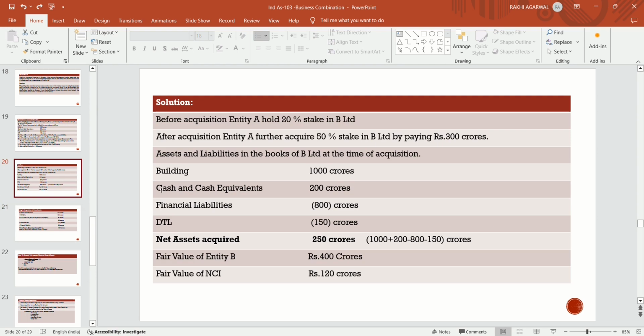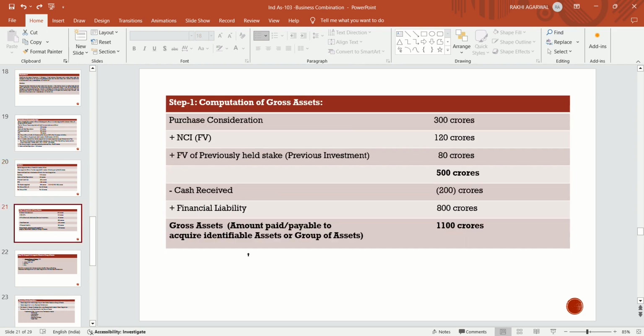There are no other assets generating output, because only the building is there, and the purpose of entity A in acquiring B is the acquisition of that building only, because there are no other assets generating income. So the gross asset, that is the amount paid or payable to acquire, is 1100 crores.